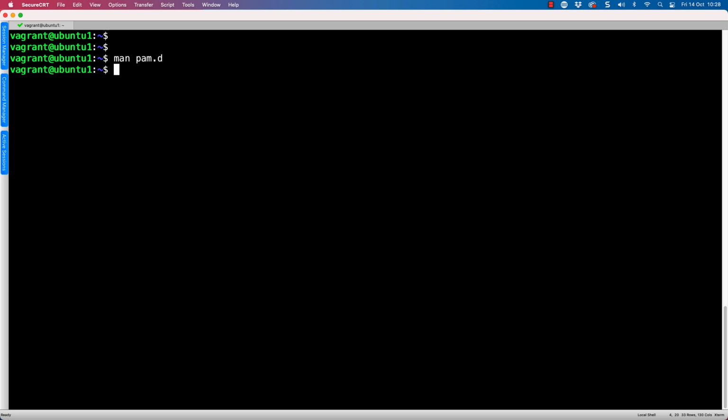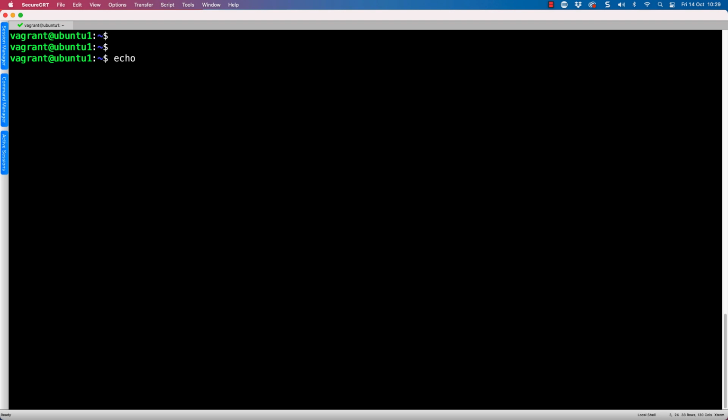But we can just use q now to get out of the documentation, and you all can breathe happily now. We don't have to read the documentation anymore. We've read it. So if we go through now and create ourselves a brand new user, we'll make sure the home directory is created by adding in the option -m, and we'll create our user Gandalf. We'll go and set its password.